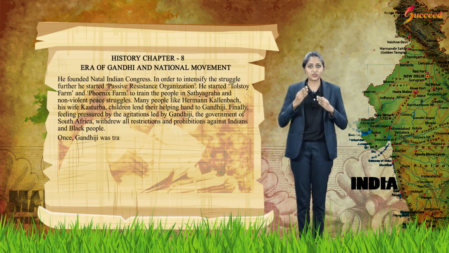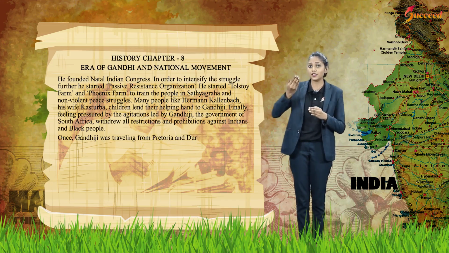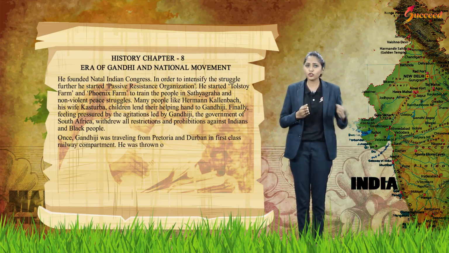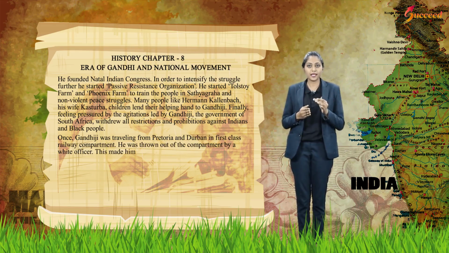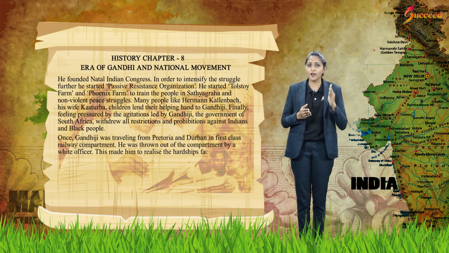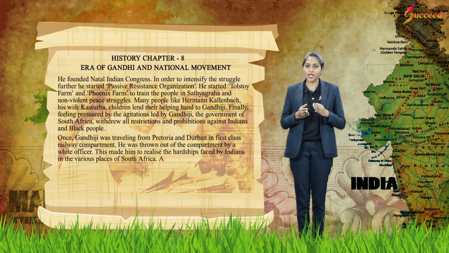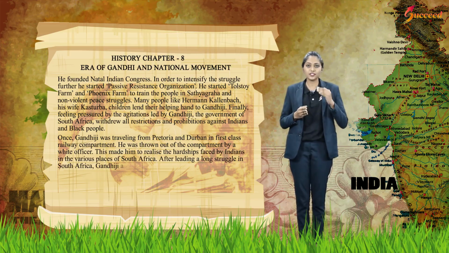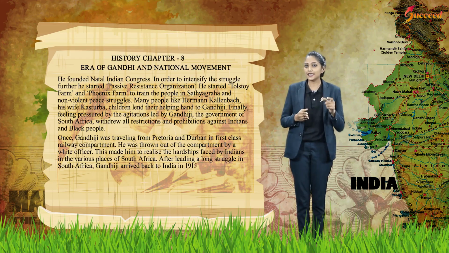Once Gandhiji was traveling from Pretoria to Durban in the first-class railway compartment. He was thrown out of the compartment by a white officer. This made him realize the hardships faced by Indians in the various places of South Africa. And after leading a long struggle in South Africa, Gandhiji arrived back in India in 1915.